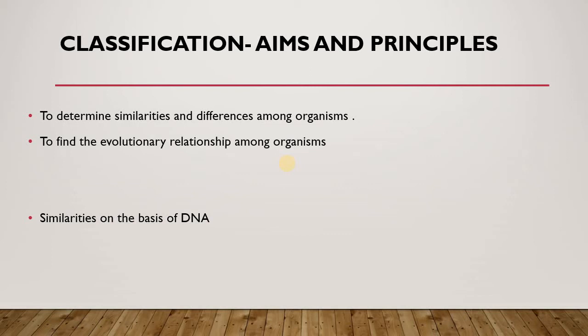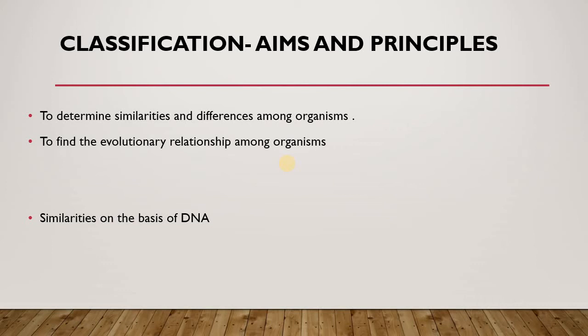Like all the animals are considered the same, so they are in the same class. The insects are the same, the birds are the same. In this way, depending on their similarities and differences, organisms are classified. Later on, we also work on the evolutionary relationship, like where this bird or animal evolved from. What are the ancestors of this animal? So these are the two main reasons for classification.